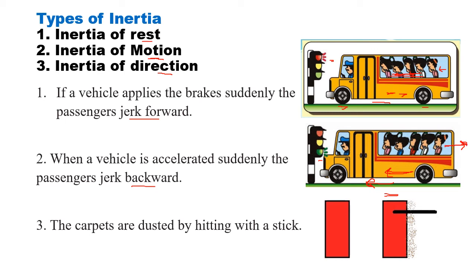Here is a carpet. Okay, we dust the carpet by hitting a stick. What happens? This is a carpet with dust. When you hit the stick, because of the force, the carpet moves backward, but the dust particles remain in their own place, separate from the carpet and fall down. This is how we clean a carpet, by hitting with a stick.